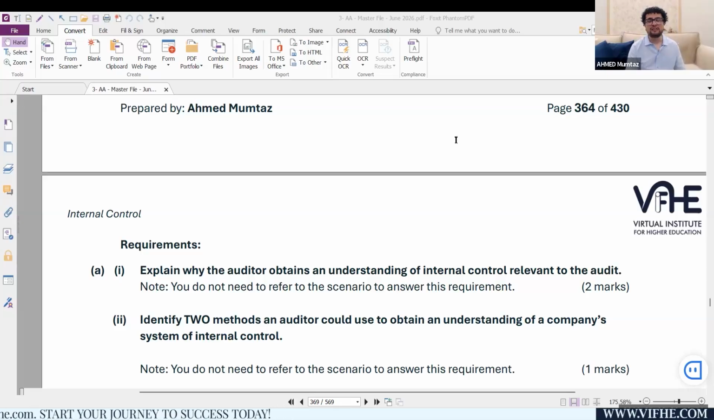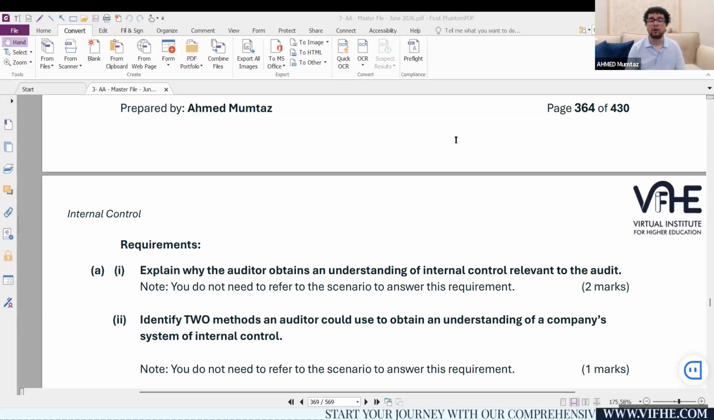Explain. Don't just give me a bullet point. Explain why the auditor is always interested in the client's internal control systems. Why is that understanding important? Internal controls are of great interest for auditors all around the globe, because through the understanding of internal controls,